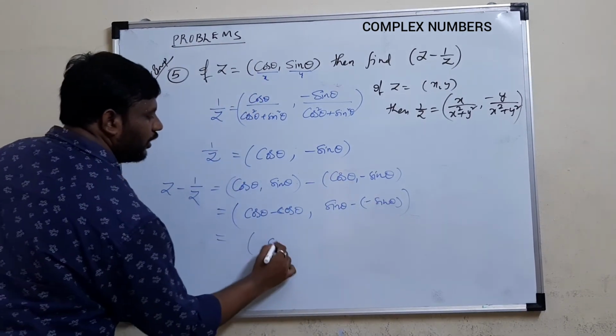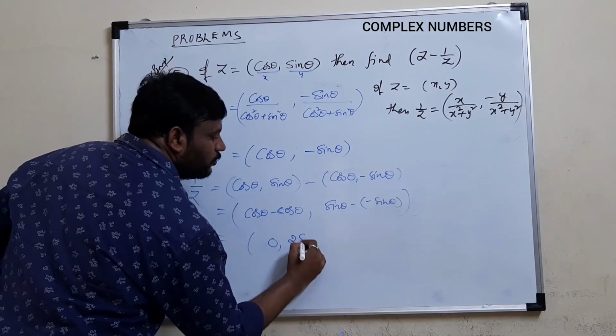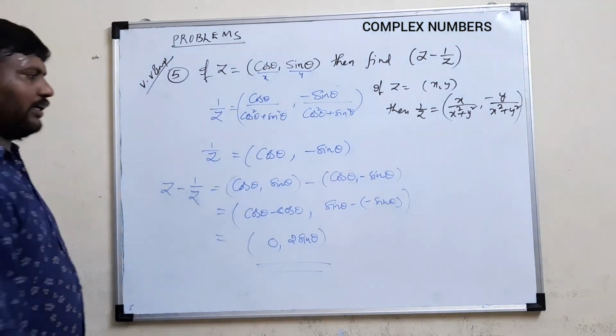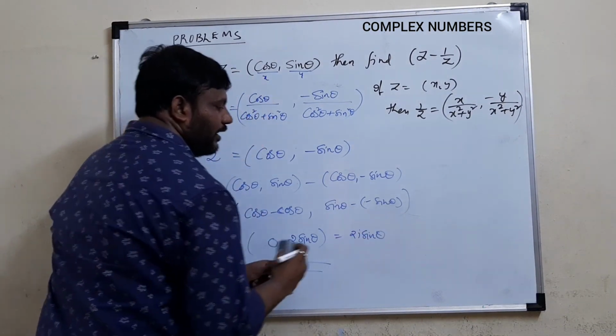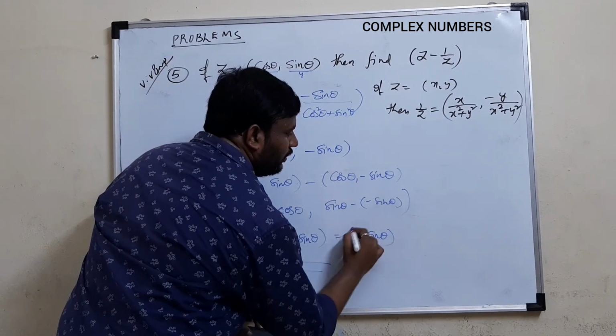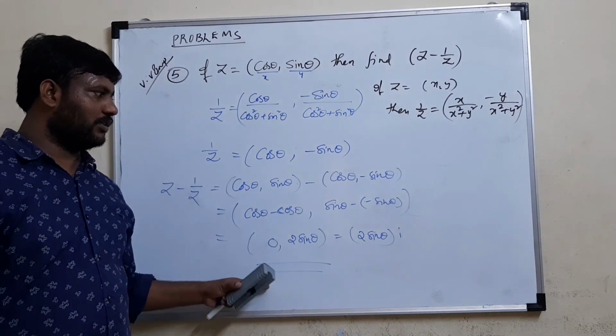Cos theta minus cos theta gives 0. Sin theta minus of minus sin theta is plus sin theta, so 2 sin theta. The answer here is 0 comma 2 sin theta. We can also write this as 2i sin theta. Okay, this is a very important question, students. Note it down.